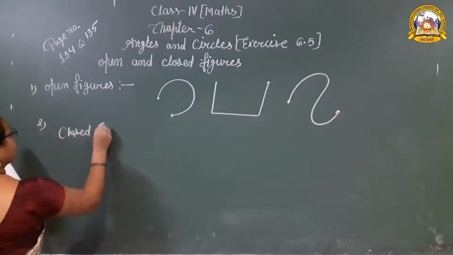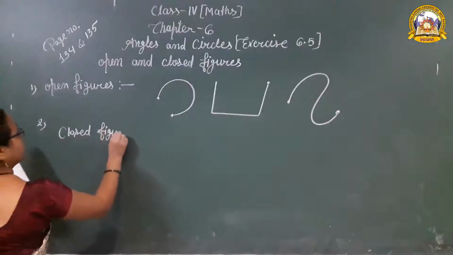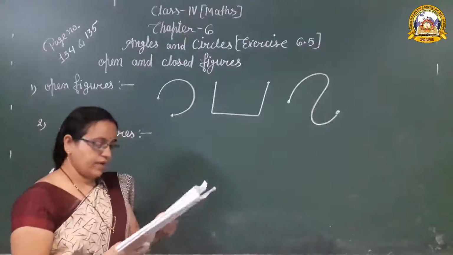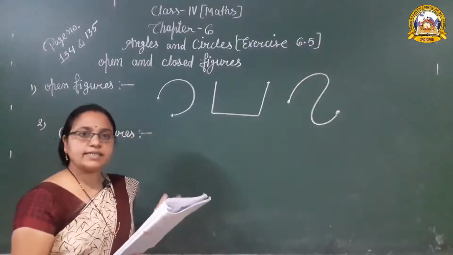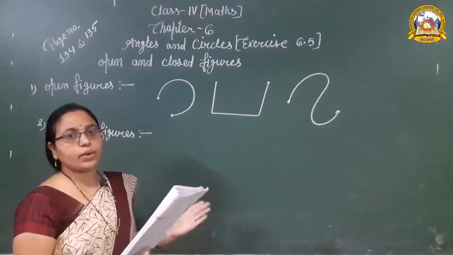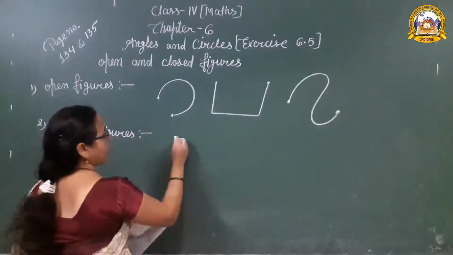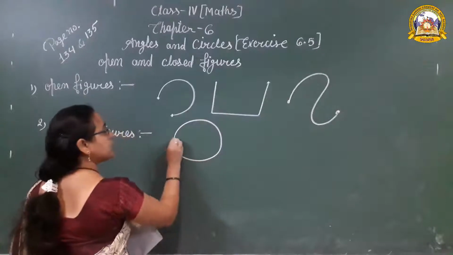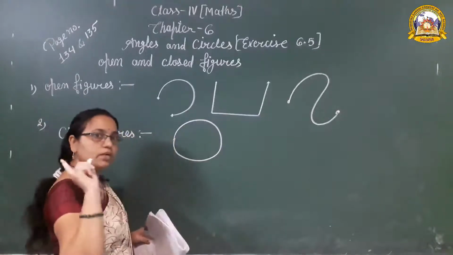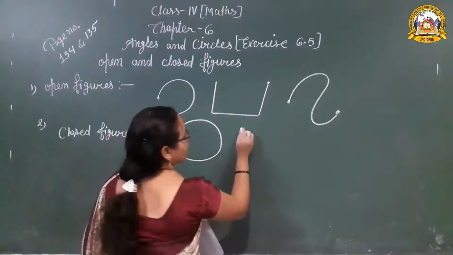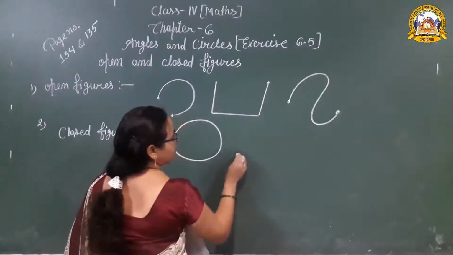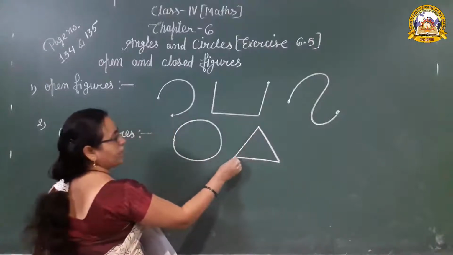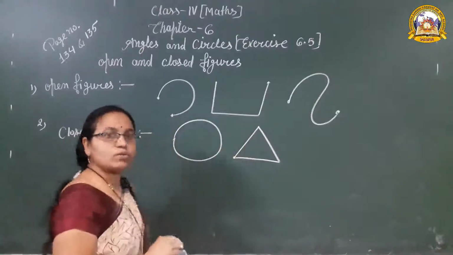Now the second one, closed figure. What is a closed figure? A figure that begins and ends at the same point is called a closed figure. Another diagram: start from this point, move, and come back to that point. It is a closed figure.